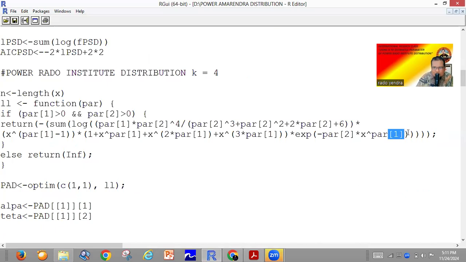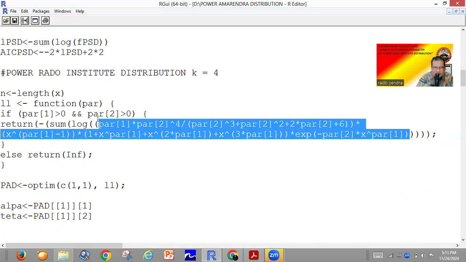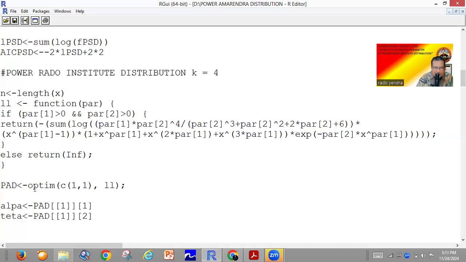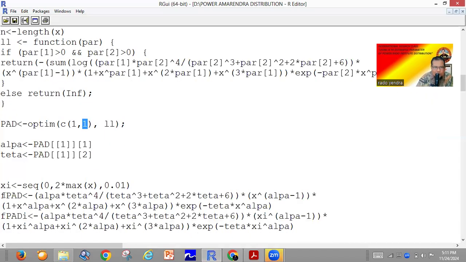Okay, you can find here the blue one is the median density function. We give it the blue color. This is the density function of the power Rado Institute distribution k equal to 4. After that, we use Optim and give the initial values for alpha 1 and theta 1. Okay, and then we must have the density function of the power Rado Institute distribution k equal to 4, and this one, of course, is the same.